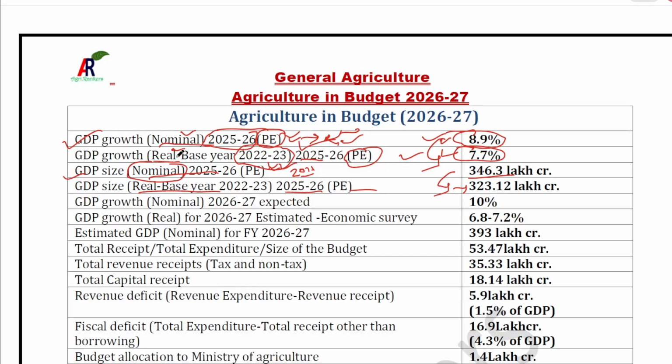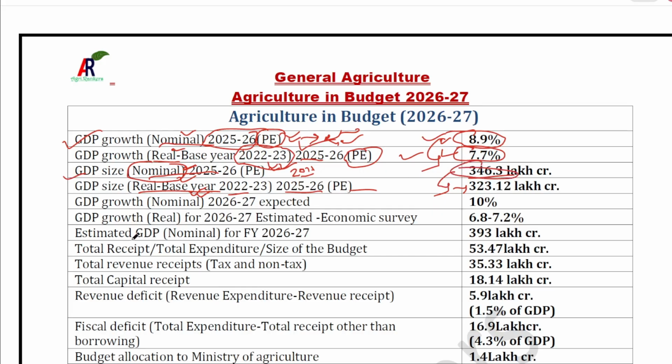But the price of the product that is taken into account is the price that was in some previous base year. So the base year for this year is 22-23. Okay, earlier it used to be 2011. So here we do not take the inflation into account. But here we take the inflation. Every year, on the current price of the good, nominal GDP is calculated. In real GDP, GDP is calculated on the basis of some previous base year. Obviously, with every year, the inflation adds on. So therefore, the nominal GDP is always higher than the real GDP. Okay, that's not essential. You need to remember this only.